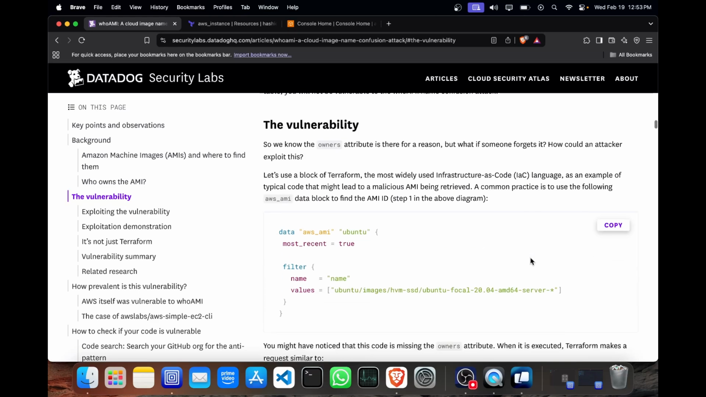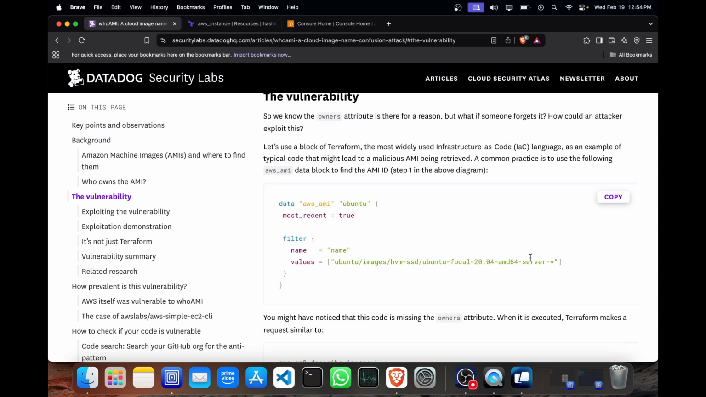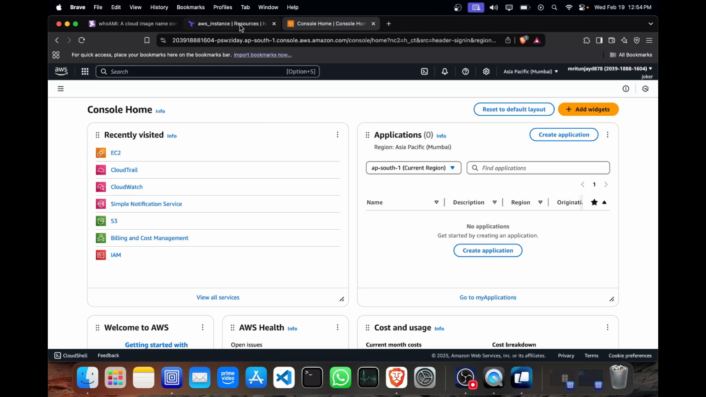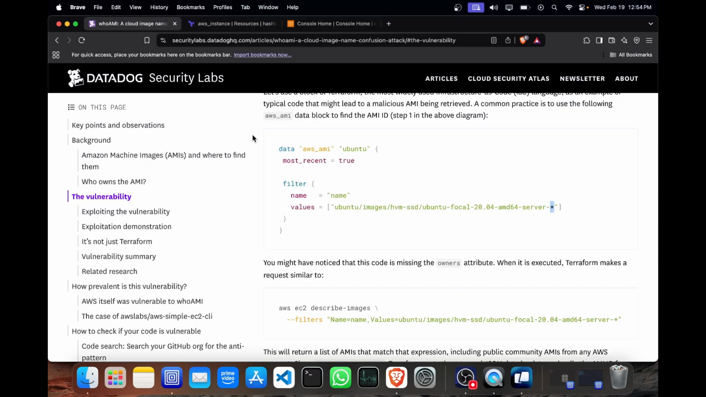So let's take a practical look, but in a controlled environment. I have my AWS account here. Take a look at the infrastructure as code, the Terraform code we are seeing. That is the data source, where we are specifying the AMI, Ubuntu. We are finding the most recent one and filtering it by name: Ubuntu images, HVM, SSD, and Ubuntu 20.04.